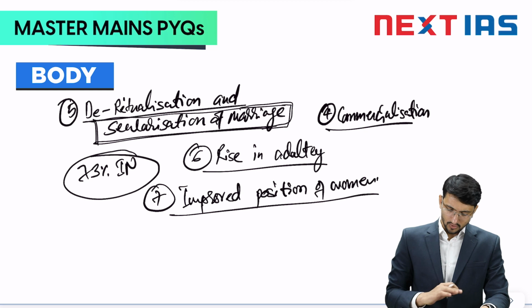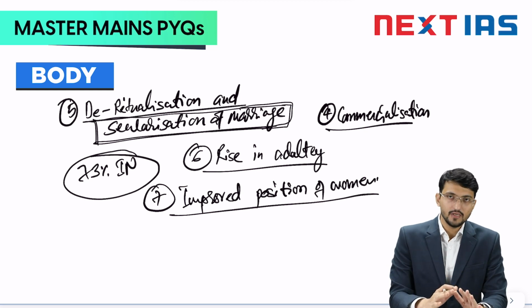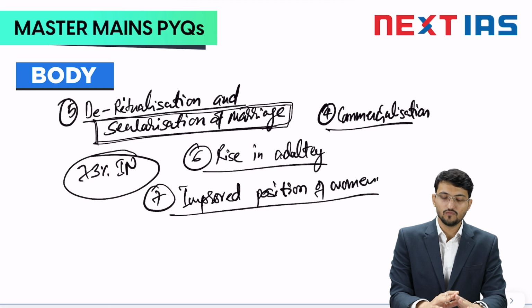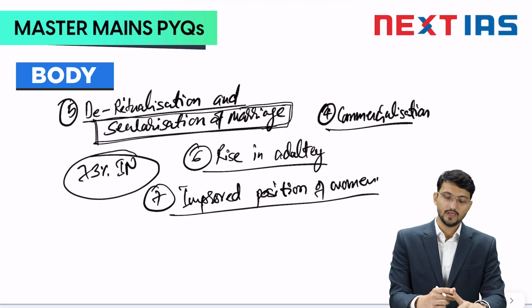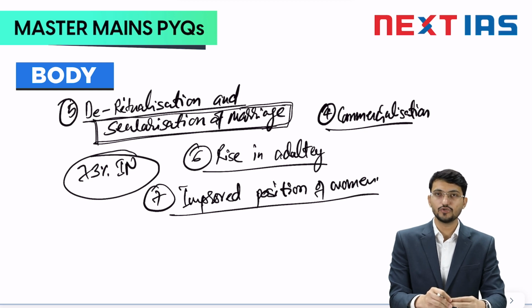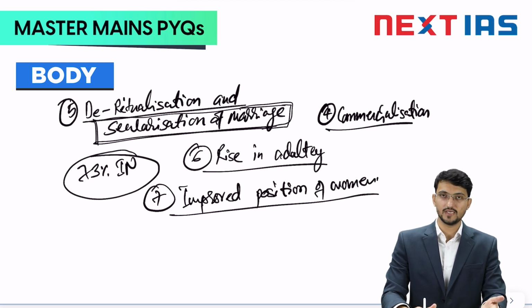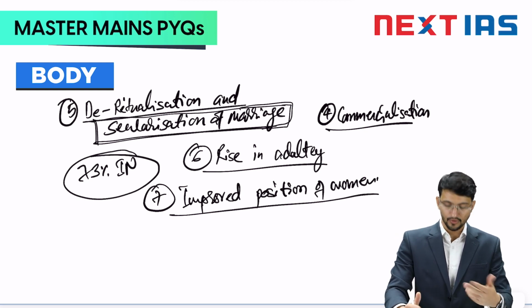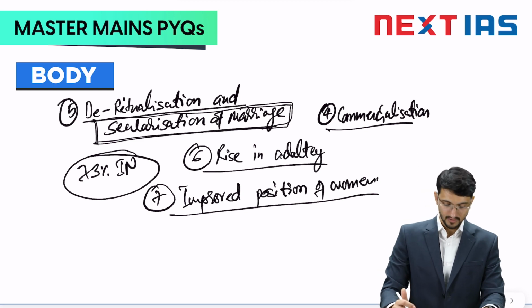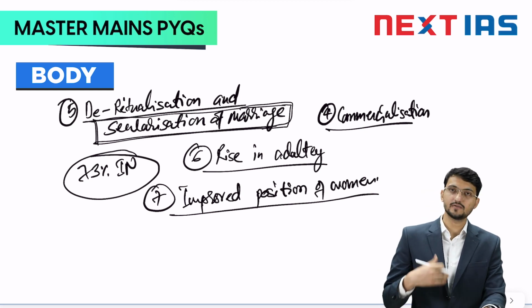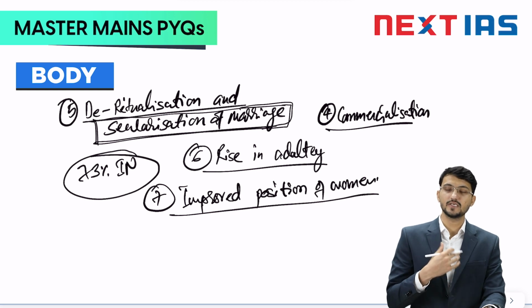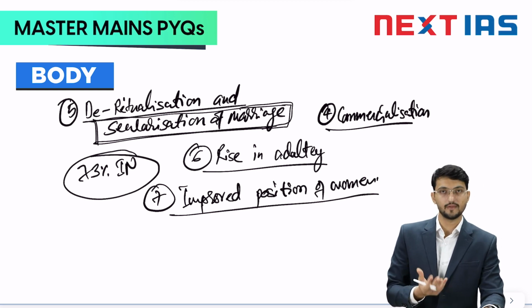Fine. So all these points, the overall story, you know all the stories. What you need to do here is only one thing: you need to have good command over keywords. Apart from keywords, you should have a good command over examples. These two things you manage, and you can write all the answers, because these things are not that difficult to understand. These are not new points. The keywords may be new to you. So remember deritualization, secularization, changing nature of family, changing purpose of marriage, all these things.